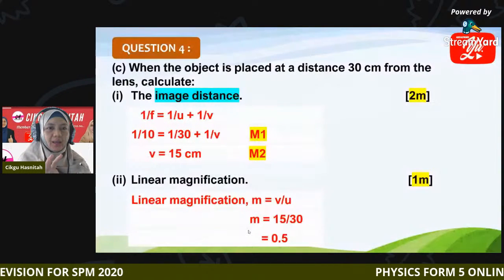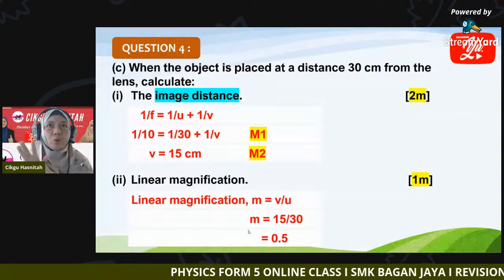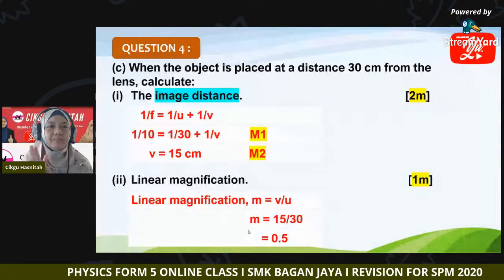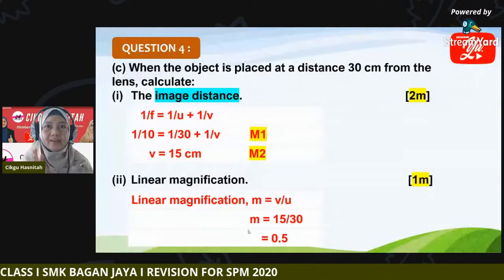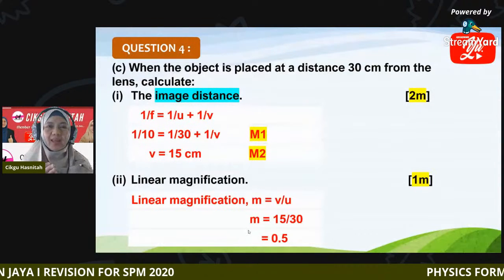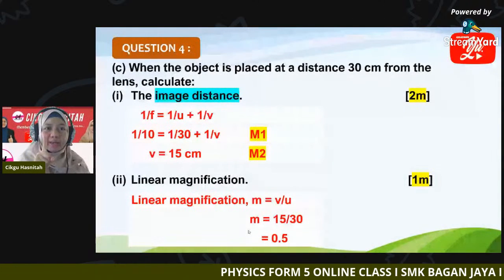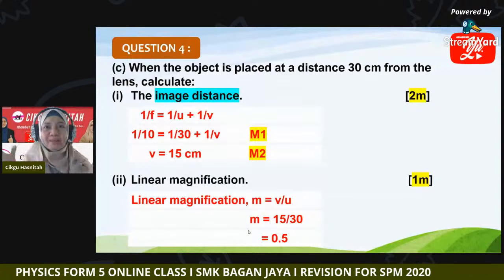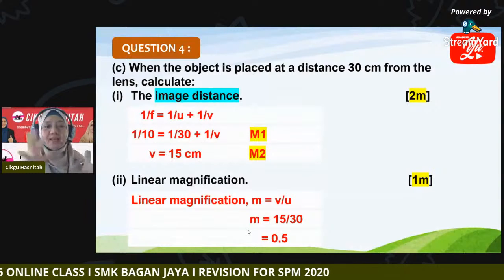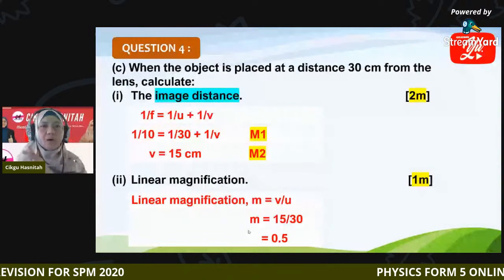If you get M greater than 1, it shows that the image has been magnified, meaning the size is bigger than the object. And if the magnification is equal to 1, it means the size of image is equal to the size of object.